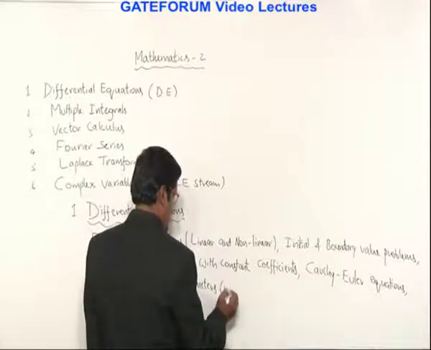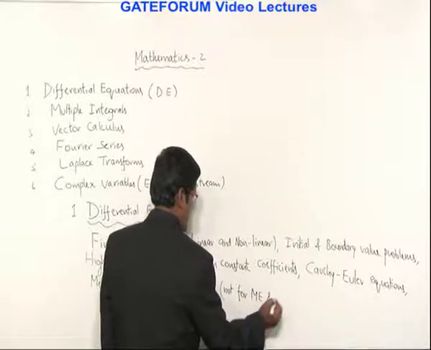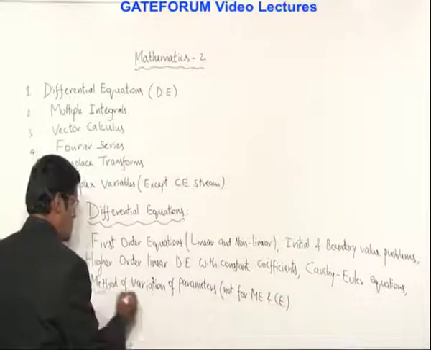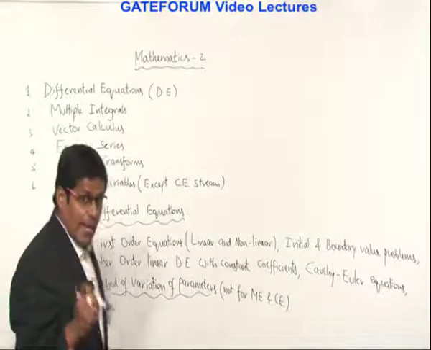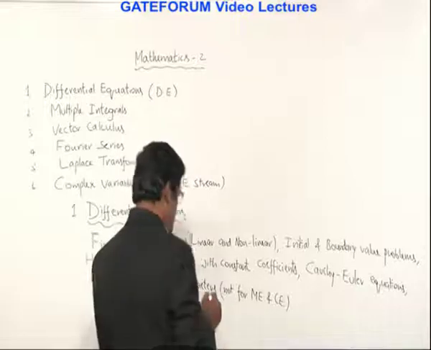This is not for mechanical engineering and civil engineering streams. Only the method of variation of parameters subtopic is for electrical, electronics and communication and instrumentation engineering.